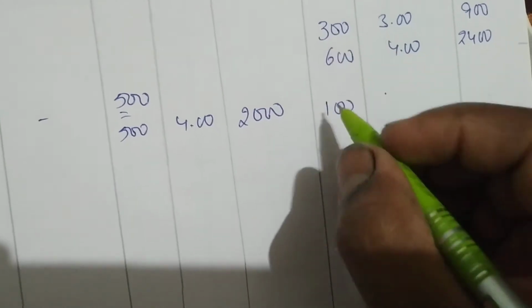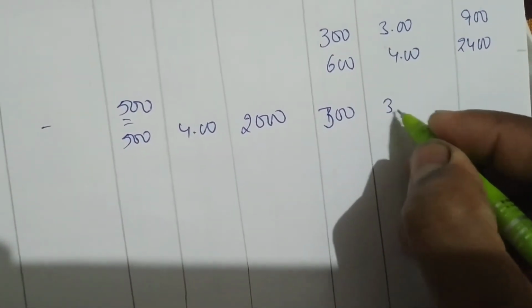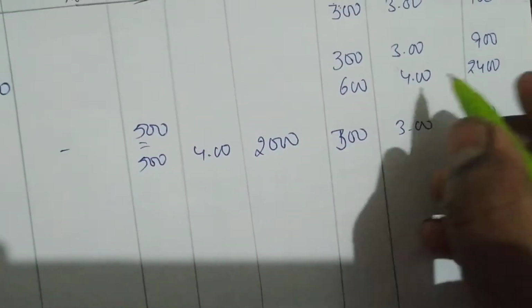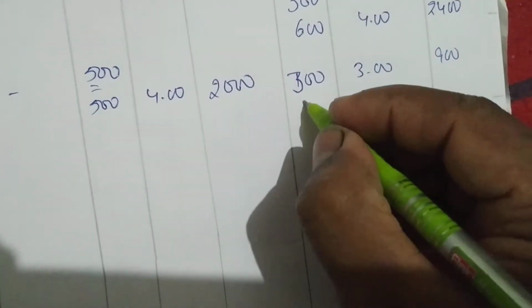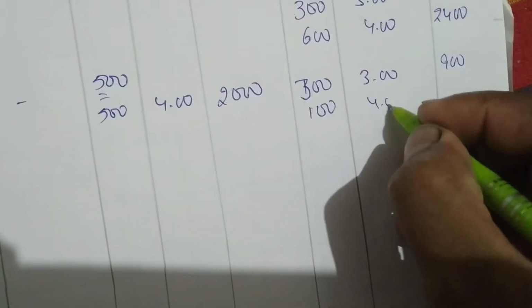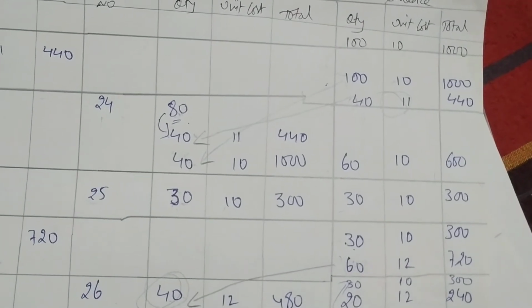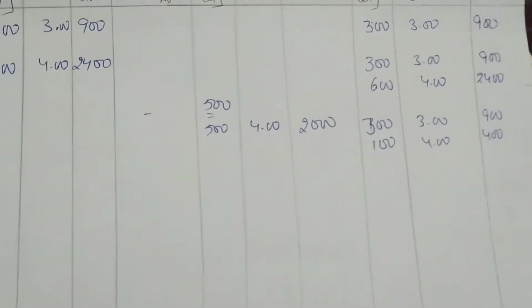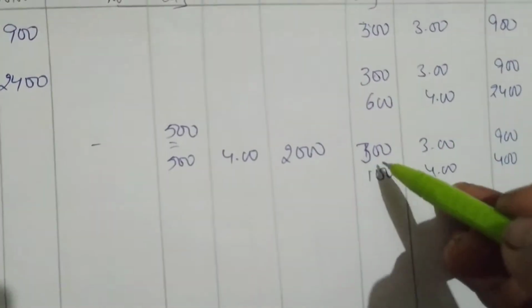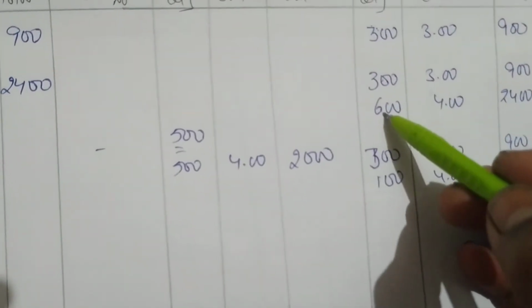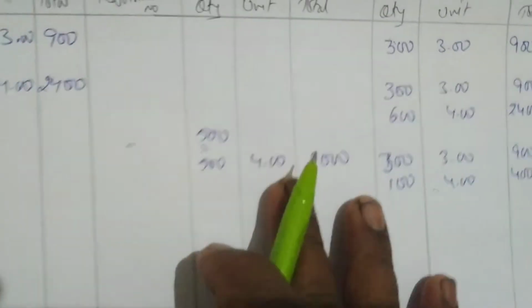Sorry, first we have written this 300 balance: 300, 3 rupees, 900. This we first wrote as balance. The next, how much is left over? 100, 4 rupees, 400. Okay. This we have also done in the same problem, right? First we have written the previous amount, the previous units. Then from 600 we have given 500, that left over is 100. Okay. Next date. What is the next date?